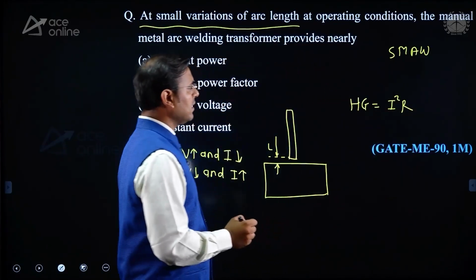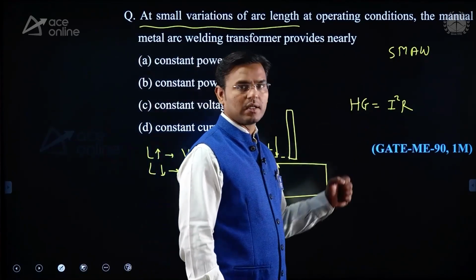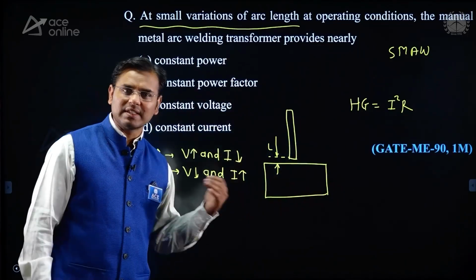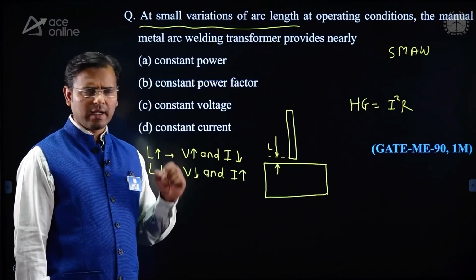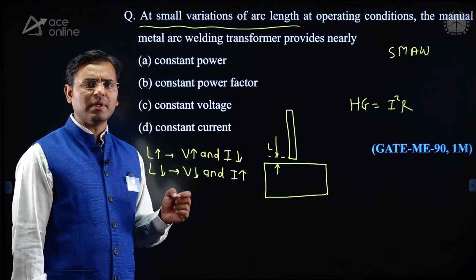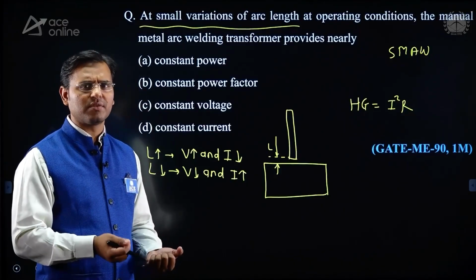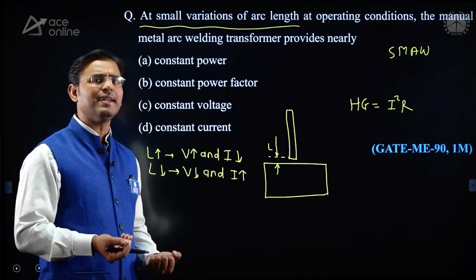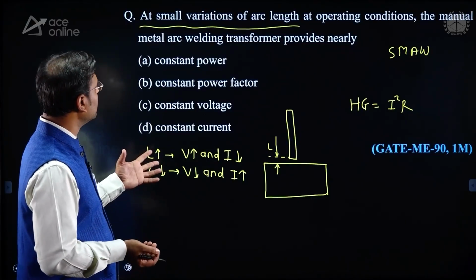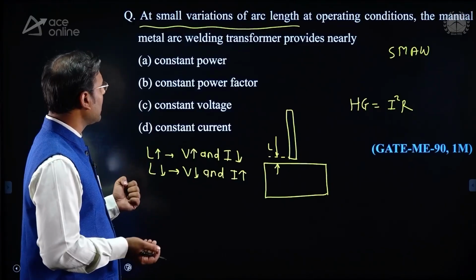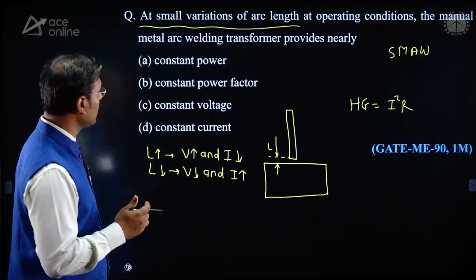Yes. If heat generation depends totally on current, then we need to give a power supply in which the current remains constant. It is very difficult to maintain constant current as the arc length is going to change, but almost constant current will be there. If the current changes, even a very small change can matter. Hence the manual metal arc welding transformers provide nearly constant current.